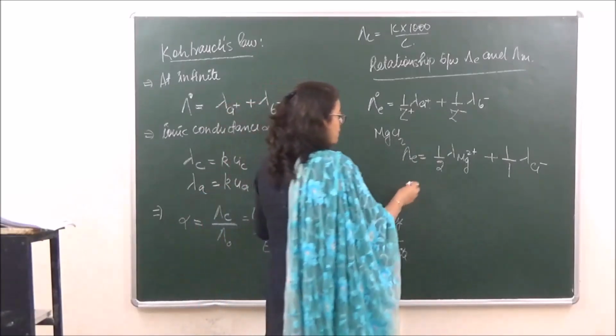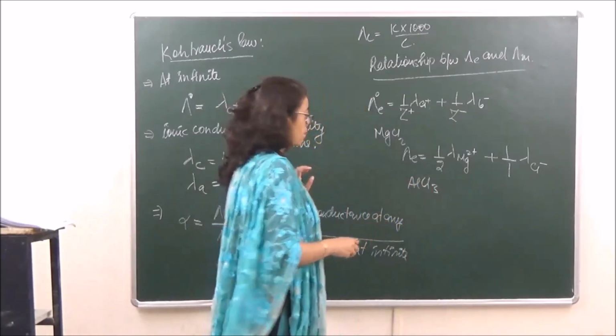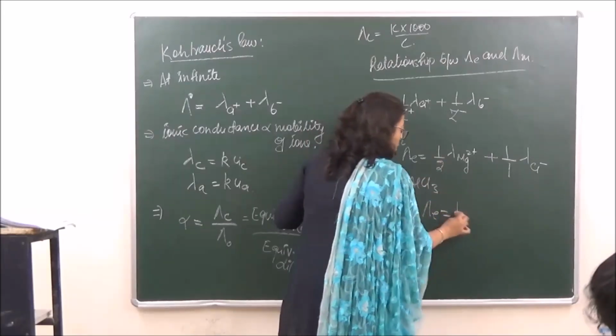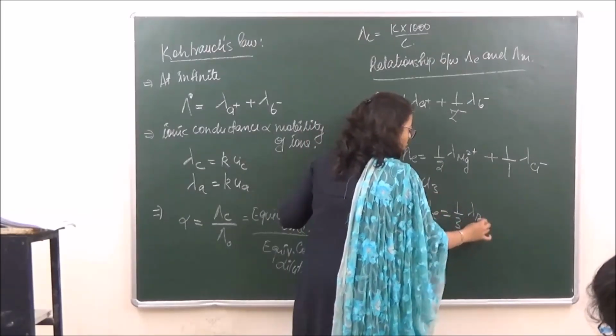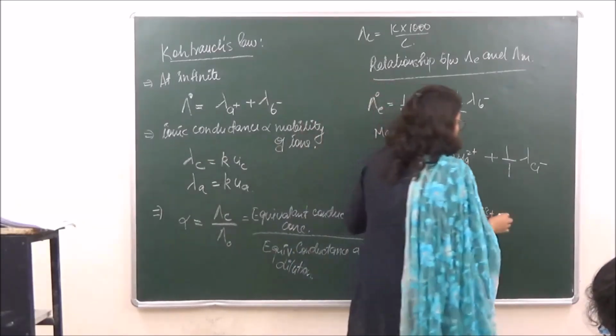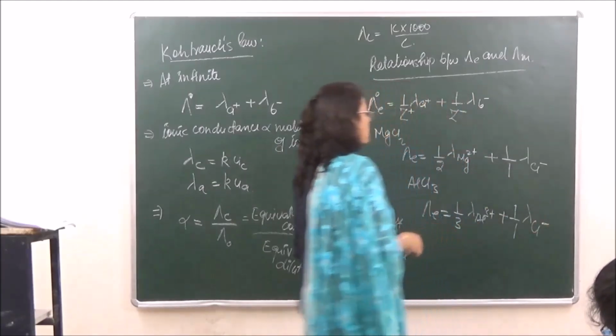If we take another example, that is of AlCl3, over here also lambda E will be equal to what? 1 by 3 lambda of Al3 positive, okay, and plus 1 by 1 lambda of Cl negative.